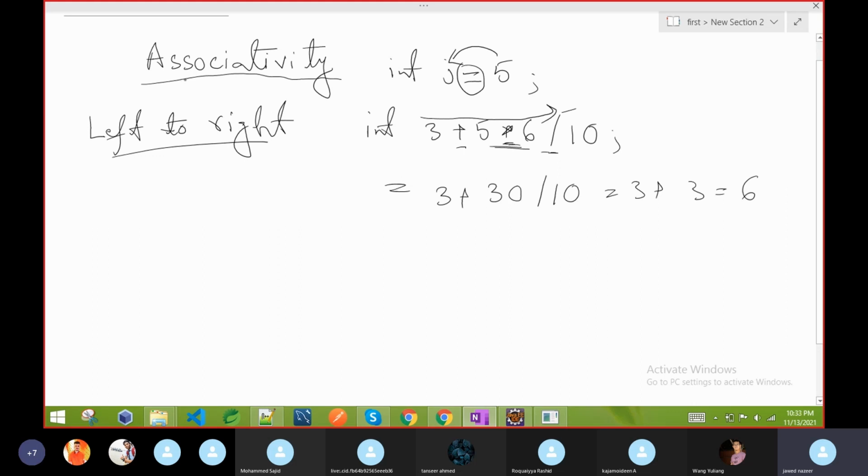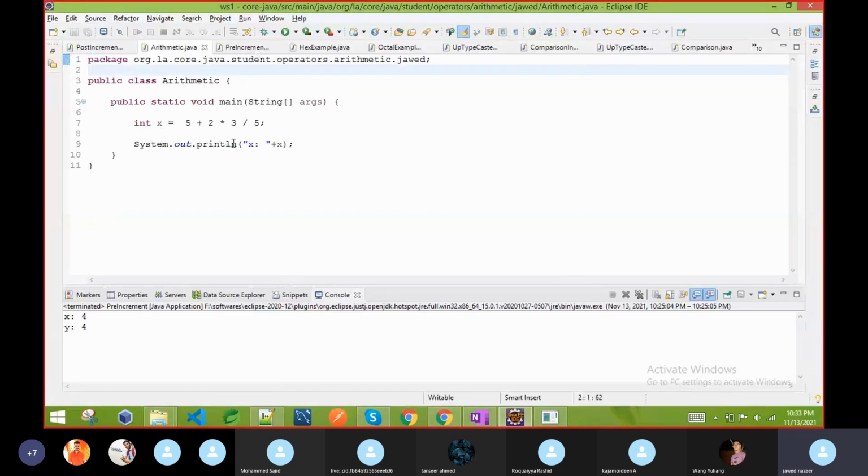So this is called associativity. For arithmetic operations it is left to right. Don't apply BODMAS, else you will get a different result. Here the operators have the same priority, so we have to do left to right. Remember that one. You can see at least one example. We do 3 plus 5 into 6 by 10, then we get the result 6. Here is an example of this one also. The same kind of example, but we are doing 5 plus 2 into 3 divided by 5. So first this will perform.